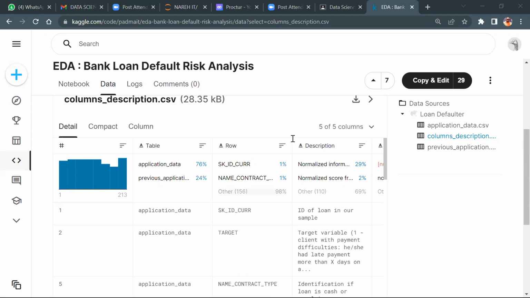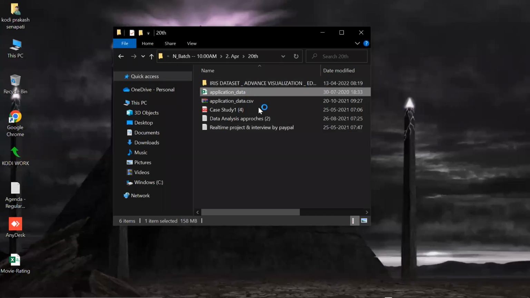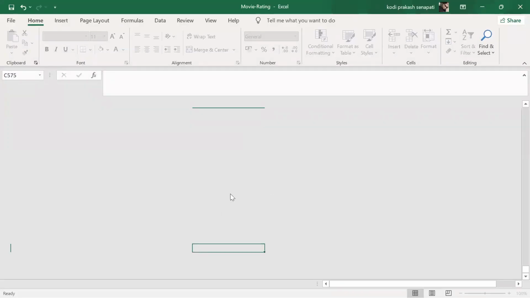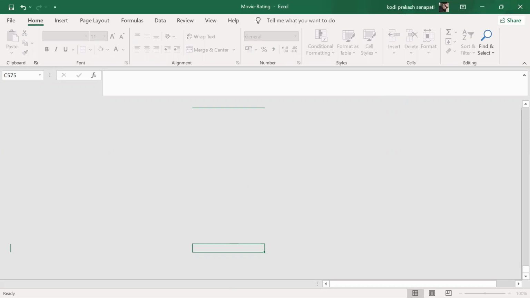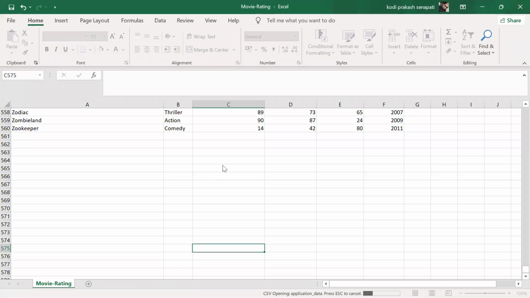I already downloaded this. Is it downloading? No, let me do it. It takes only a couple of seconds. But in the meantime, this is the applications data I already downloaded for you, guys. Or maybe you can download it once you go to home. Let's talk about this one. It's a big file, so that's why it's taking some time. All right. Just one moment. Just give me a second. See, the file is still opening. The file is open.